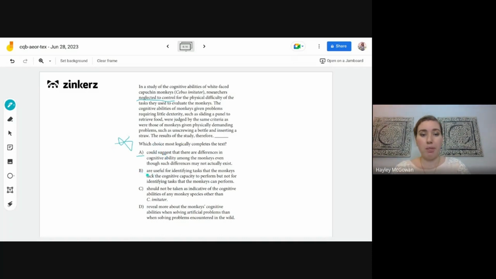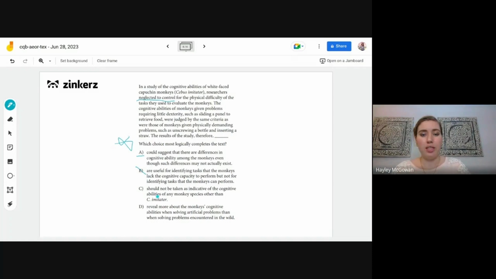So then we have B, are useful for identifying tasks that the monkeys lack the cognitive capacity to perform, but not for identifying tasks the monkeys can perform. Okay, so maybe this might be true, but the passage doesn't really give us enough information for us to reasonably draw this conclusion. So we can get rid of B.